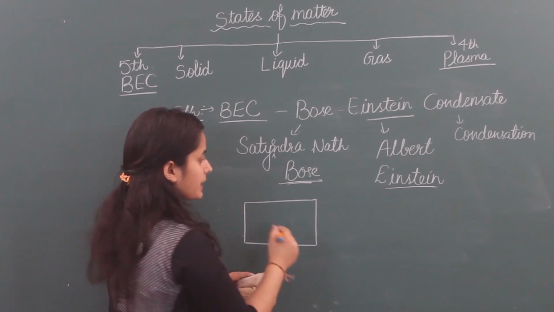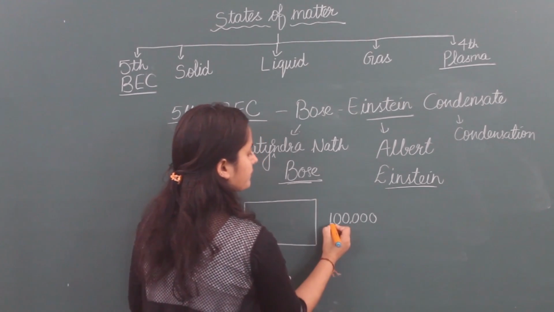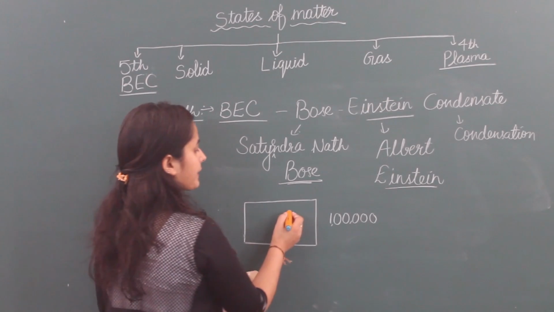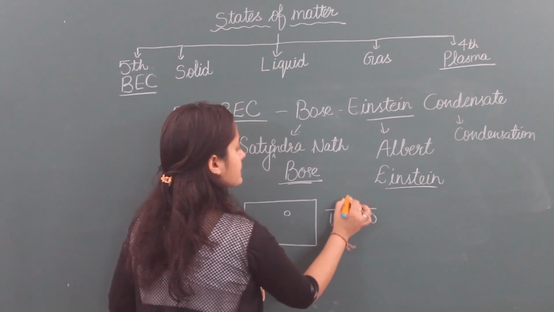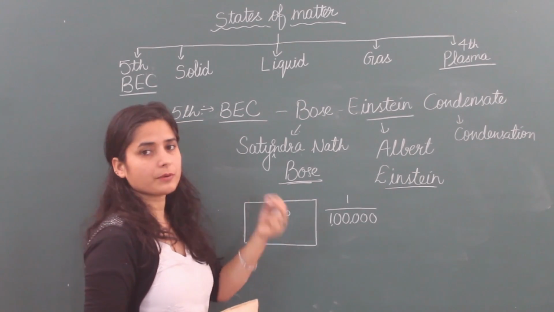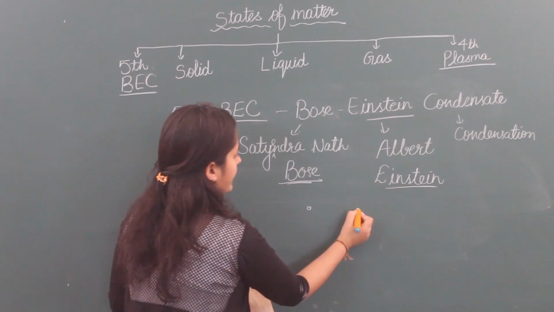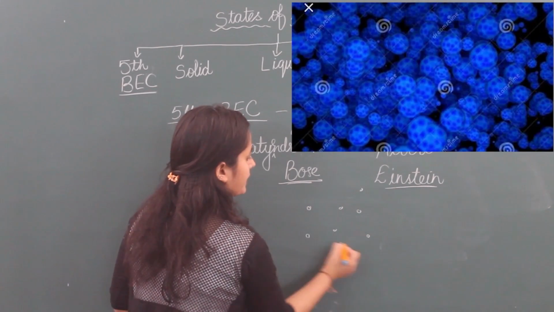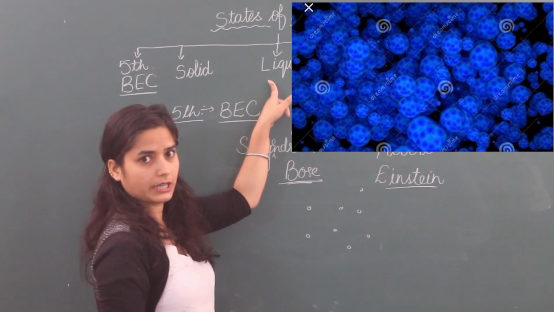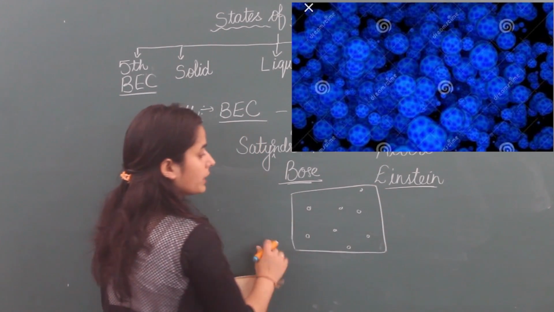So, what happens here? Here, I am taking the volume as about 100,000, and here one particle of gas is present, that means very few particles of matter are present. Gas is present here. If we cool this gas slowly, then it should convert into liquid. But now we are not slowly cooling it.